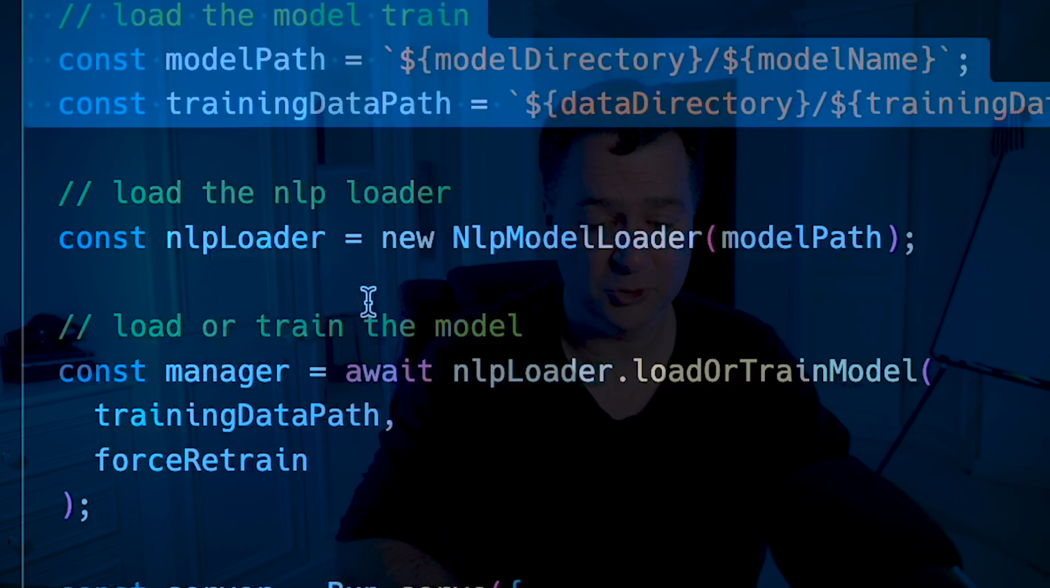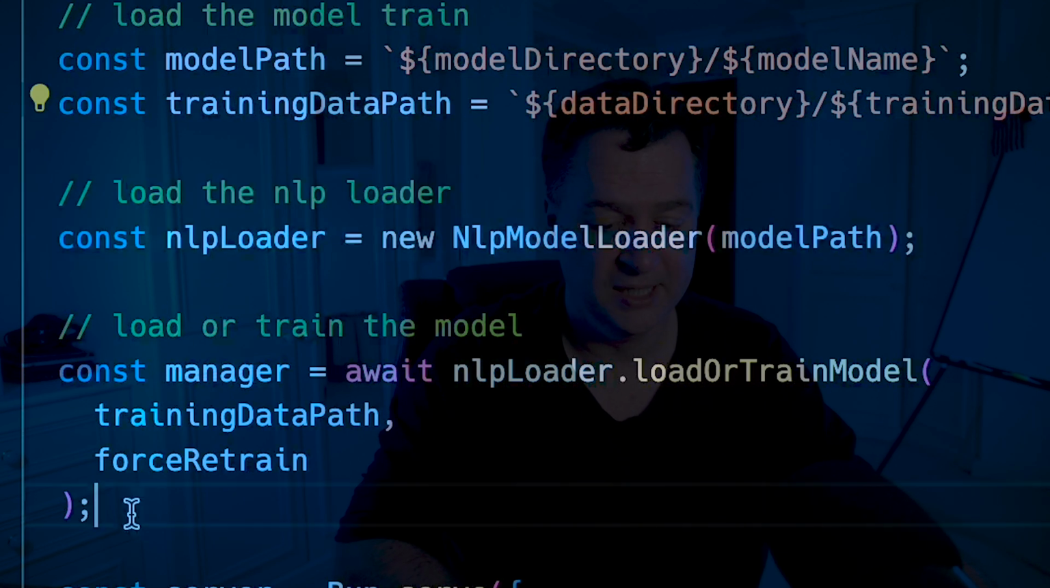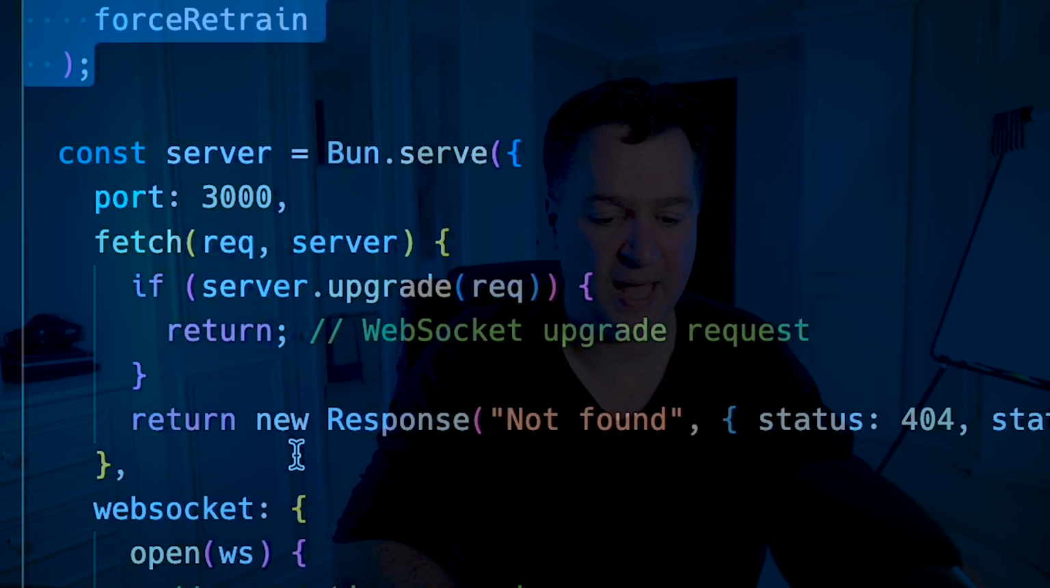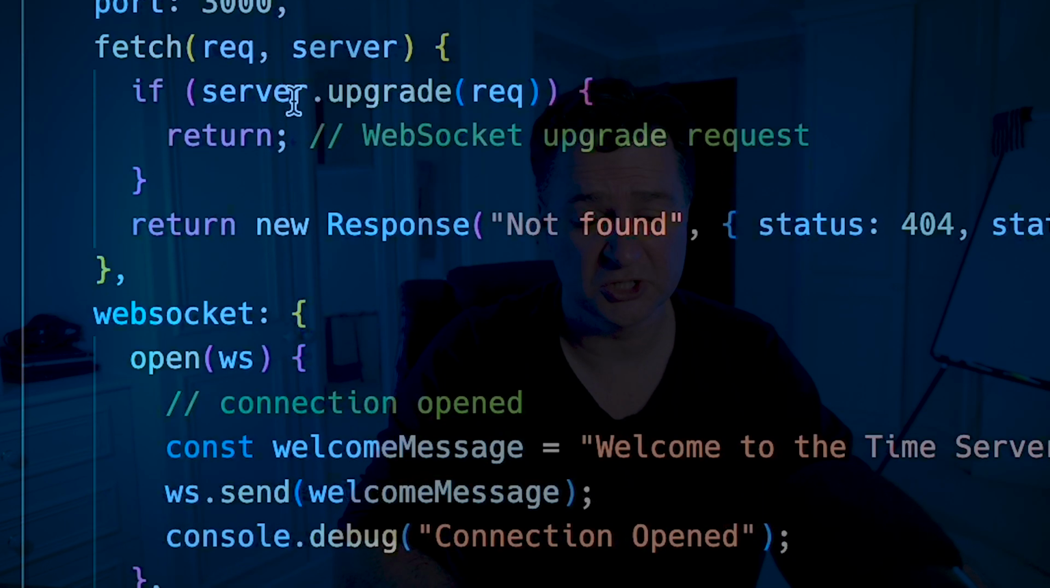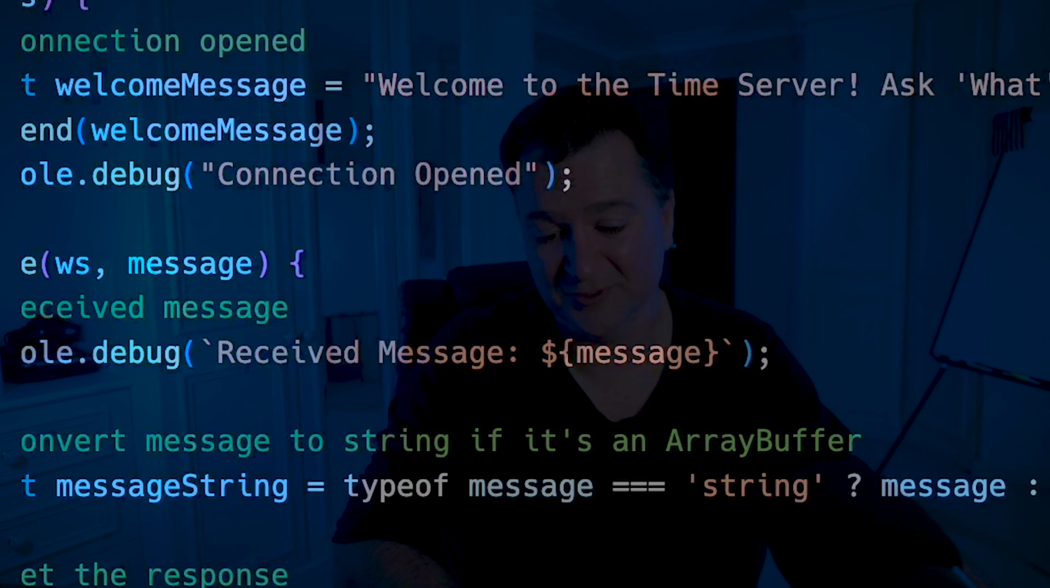We're setting the model path and training data. We're loading the model, so it's using the NLP loader that we created. It's going to load or train the model, using that time query JSON there. And then finally, it's just going to come back to Bun serve. And then there we go. Welcome to the time server. That's what time it is now.